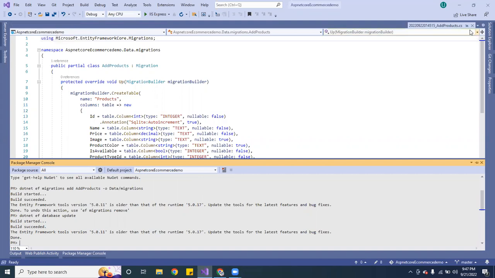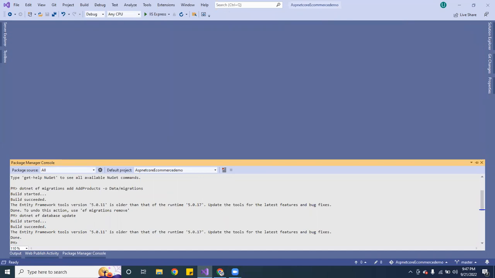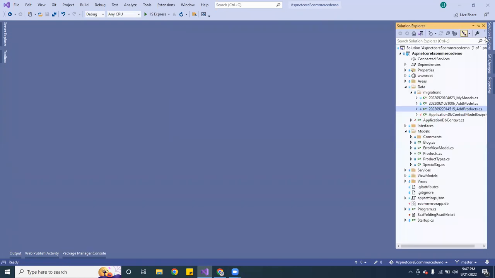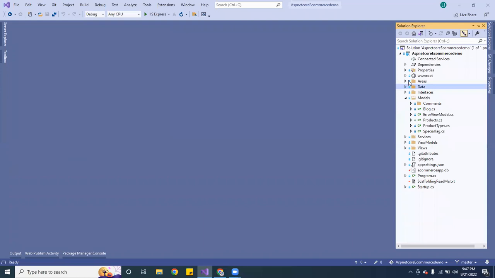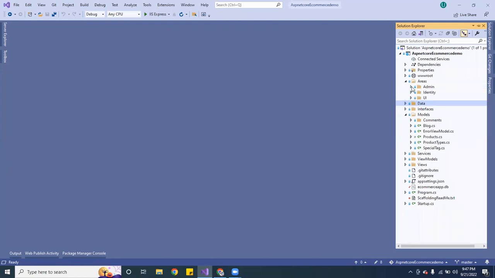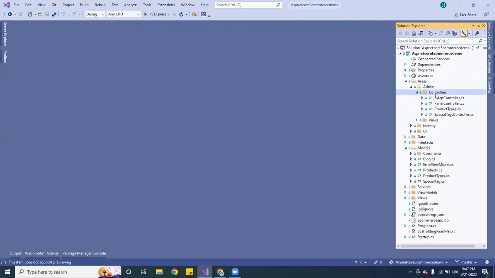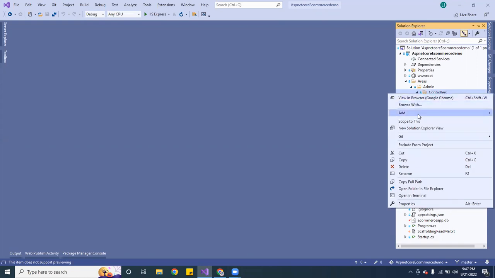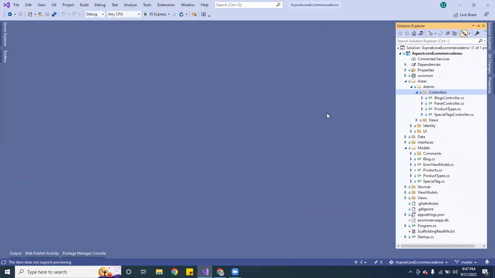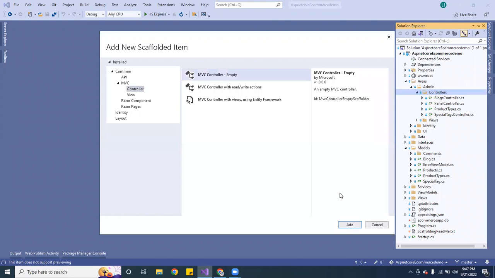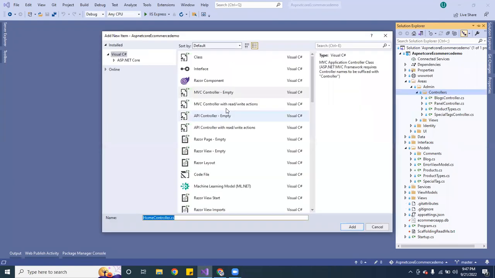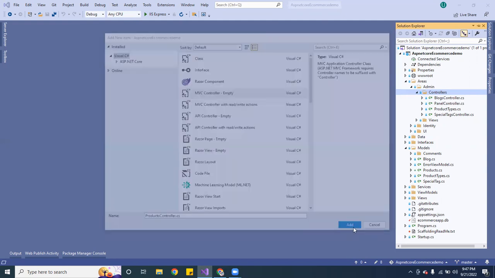And now I am going to go to my controller folder, and I am going to create a new controller here inside the areas, inside the admin panel. I'm going to go inside the controller, and I am going to call this one products. So I'm going to go here inside the products, create another MVC controller, and this one is going to be called products controller.